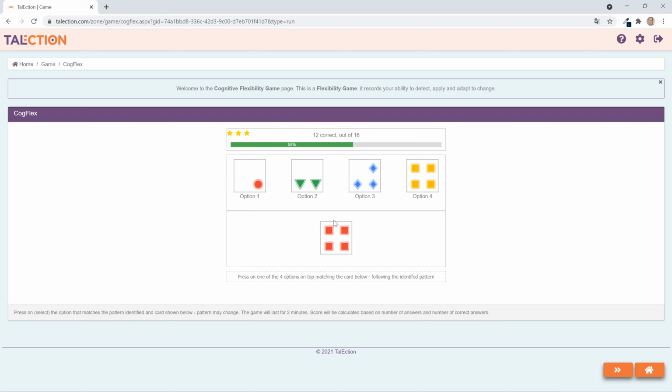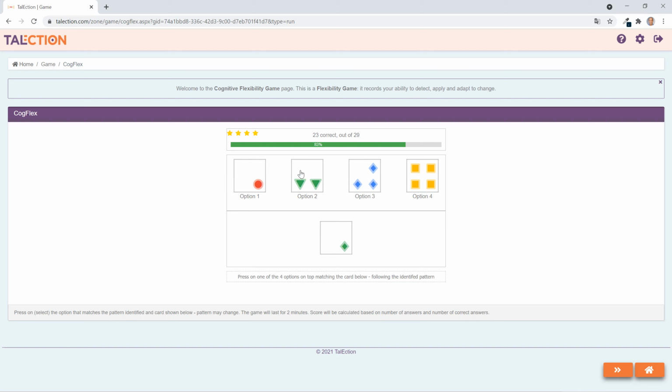Pattern has changed. Now you have to find the new pattern. It might be squares. Yep, let's see if that's correct. Yep. And then squares, circles, squares. No, then the pattern changed again. And then maybe it's color. Yeah, let's try color. And color again, yes. And blue, and red, green, yellow, green.